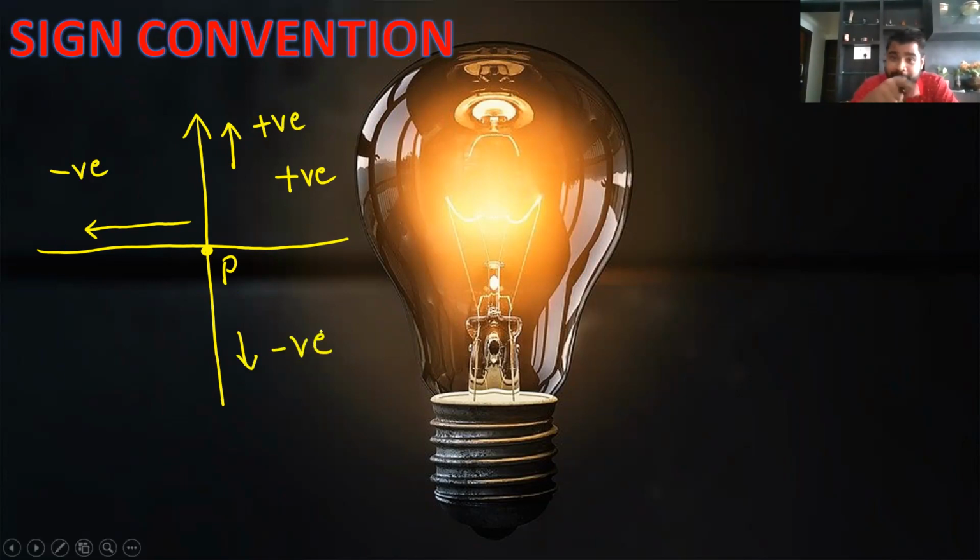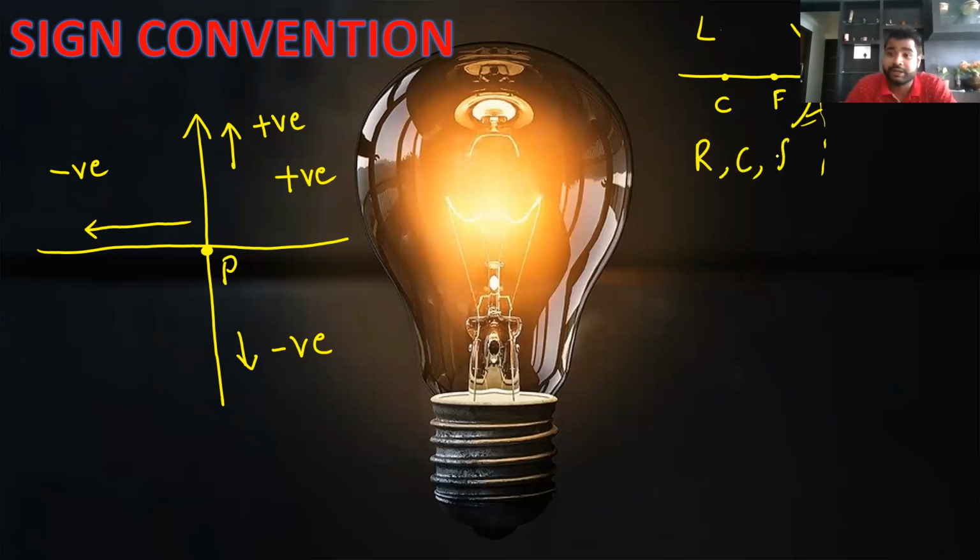Now I'll help you again. Take the example of a concave mirror. Keep things very simple. As I said, if you remember the ray diagram, you have the pole, you have the focus, you have the center of curvature. Now if you observe, everything falls on which side? Can I say it falls on my left hand side? So in case of a concave mirror, please understand, radius of curvature is negative, center of curvature is negative, focal length is negative, and object is anyhow negative.